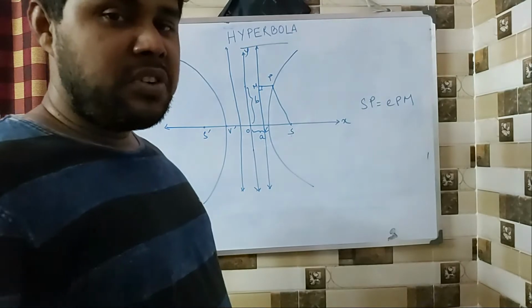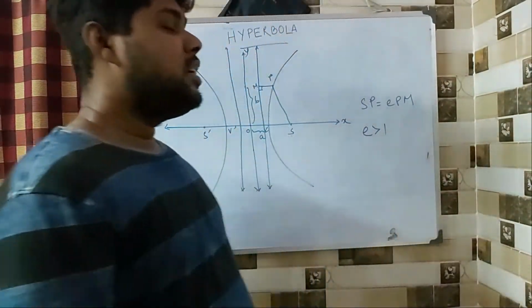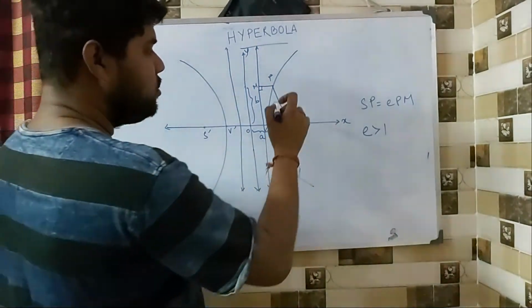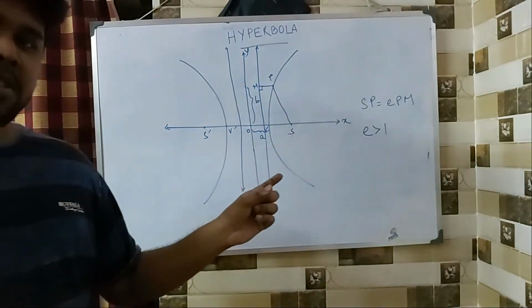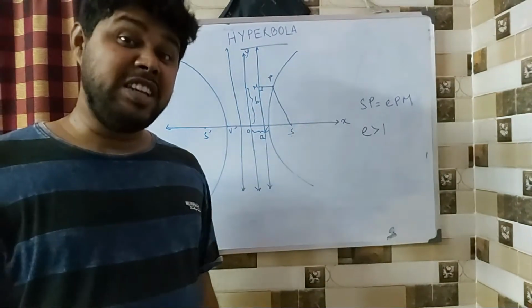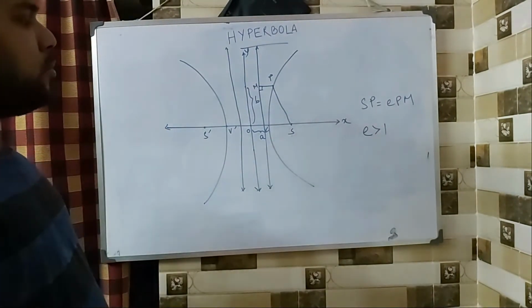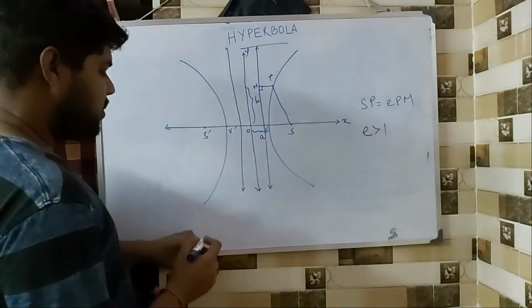Now what makes the difference is that in the case of hyperbola, this ratio is greater than 1, and it is pretty visible also. You can see that this distance is more than this distance. So the distance from the fixed point is more than the distance from the fixed line, right? So now let us directly move on to the equation, and then from there we are going to discuss everything.